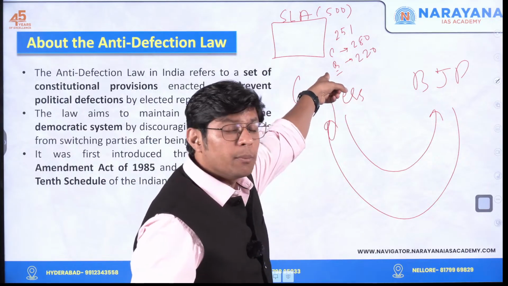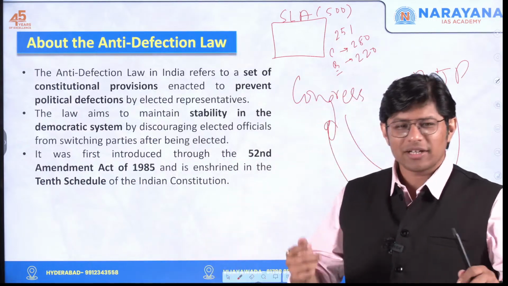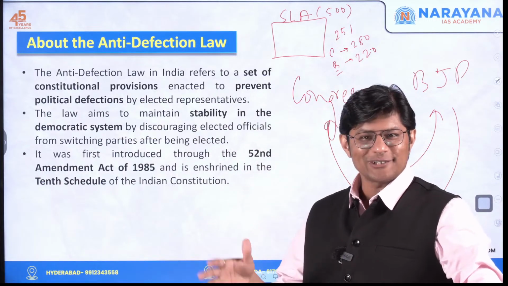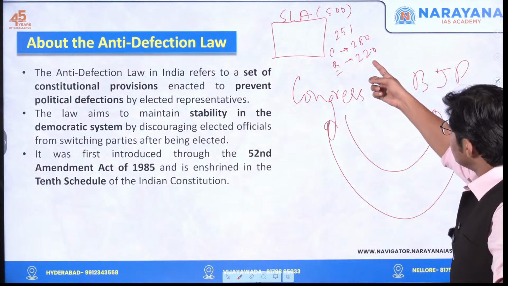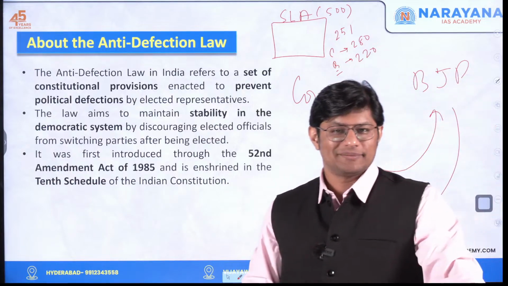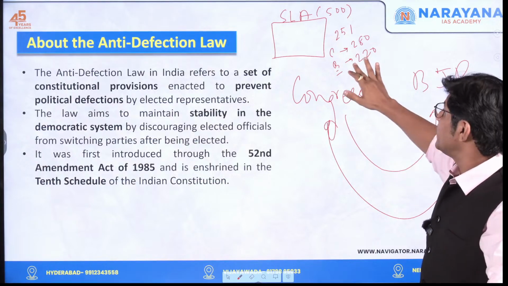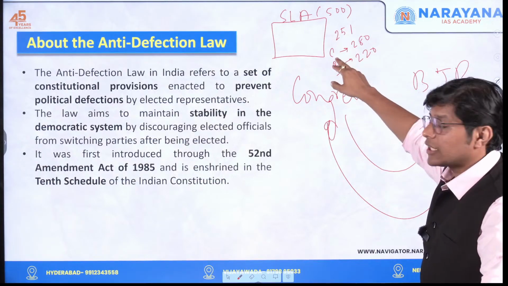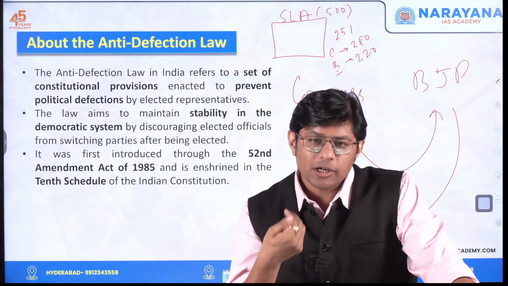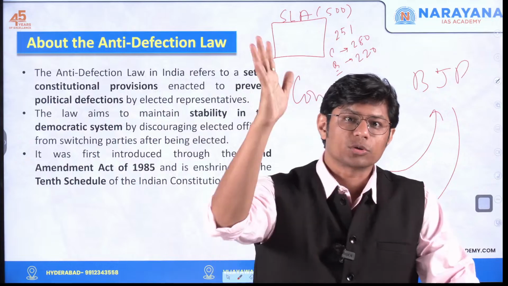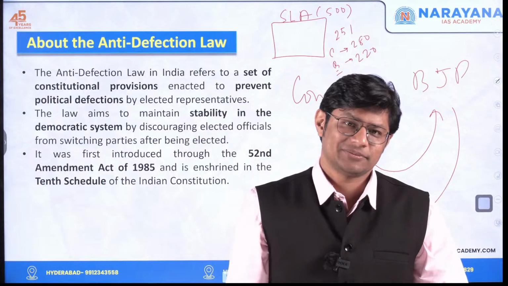Because Congress has more than a majority, 280 seats. Now let's say BJP, they've got a lot of money, right? Ambani, Adani, they keep on giving money to BJP. Now what BJP does is, they'll try to buy a few members of the Congress. Let's say the leader of BJP will try to bribe 50 members from Congress. They'll say, come to our political party, we'll pay you money in crores. We'll give you ministerial berths, we'll make you ministers.